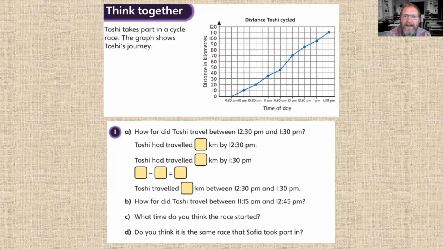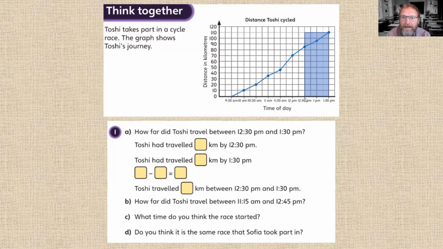Let's have a look at that answer. If we count along, we get to 11:30, 12, 12:30 p.m. So 12:30 p.m. starts there and goes up to 1:30 p.m. That is the range we're looking for.